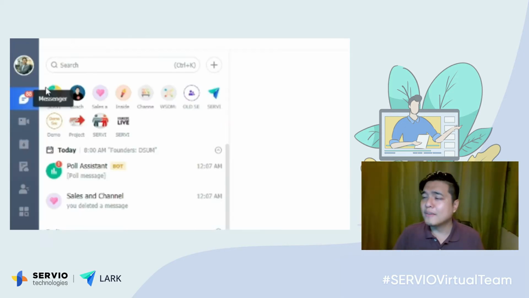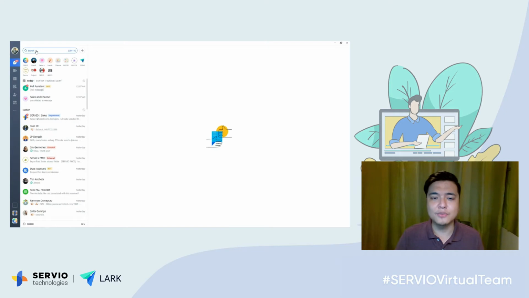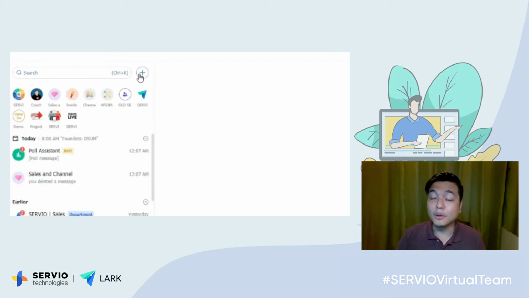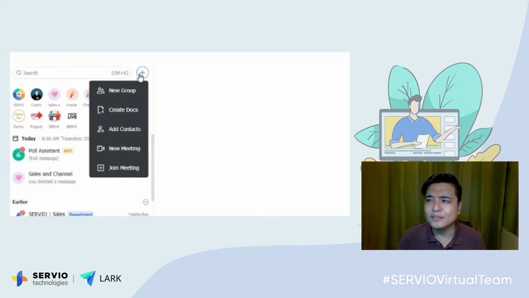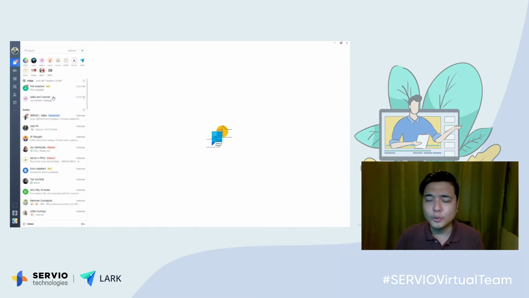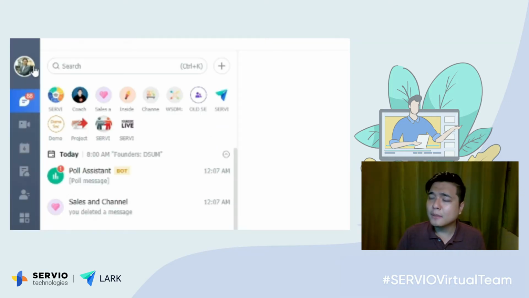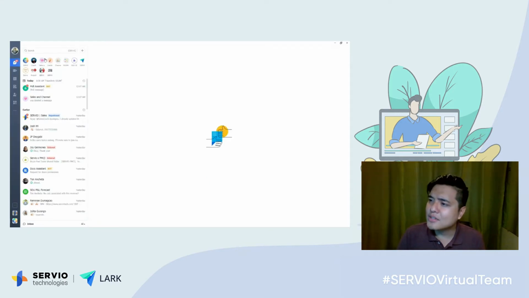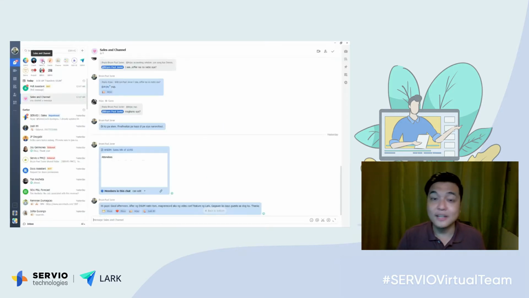In the messaging, you have a search panel where you can easily search for files, people, groups, and messages. You also have a quick create button for new groups, add contacts, new documents, and new meetings. Here are all the groups and chats that you are a part of, and here you can pin your favorite groups for easy access. Let's try checking out the sales and channel group, which I am a part of.